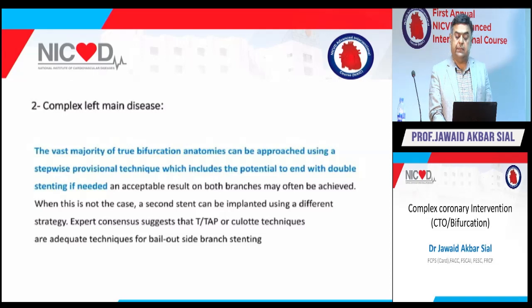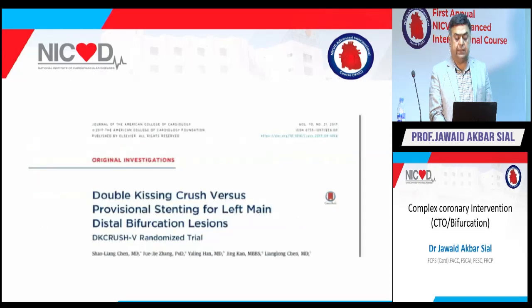An acceptable result on both branches may often be achieved. When this is not the case, a second stent can be implanted using a different strategy. Expert consensus suggests that T, TAP, or culotte techniques are adequate bailout strategies in branch stenting.